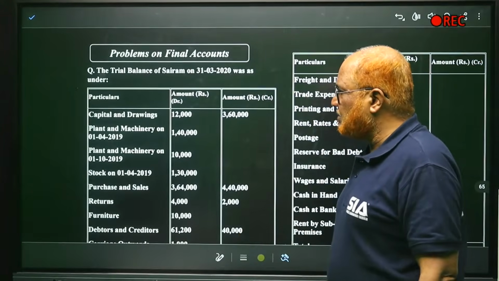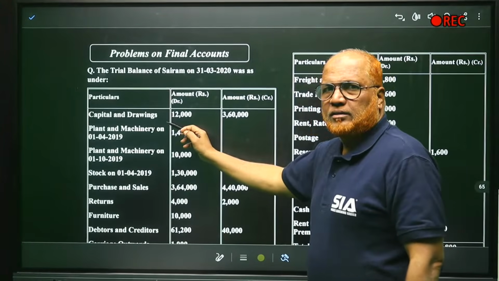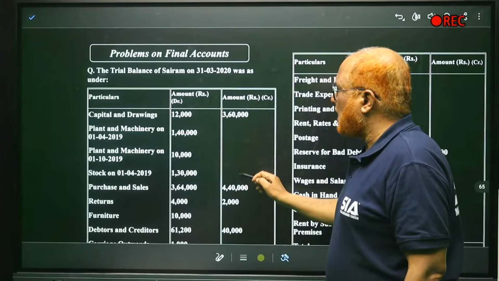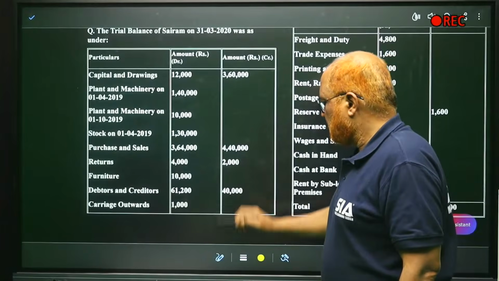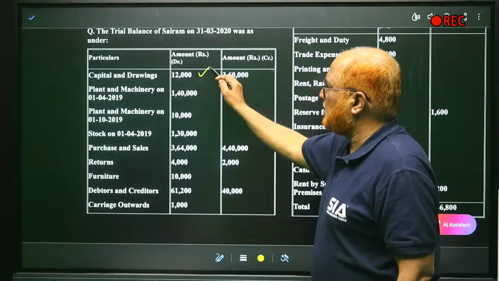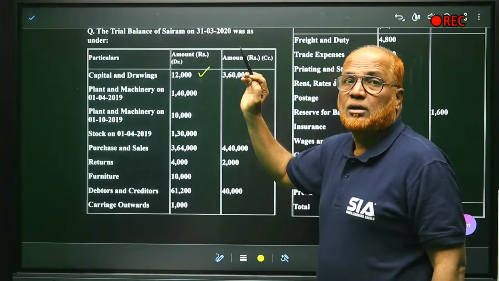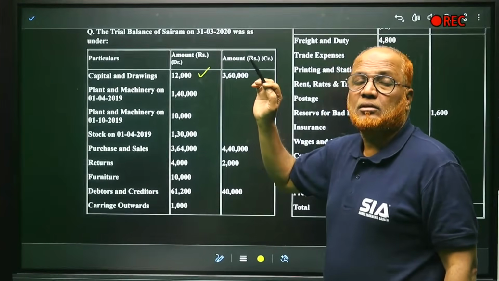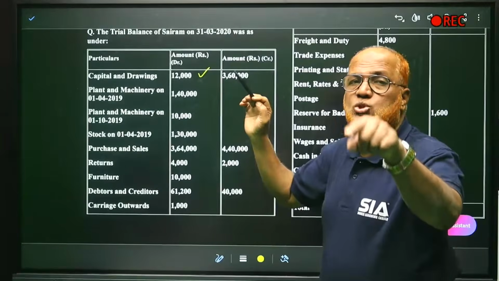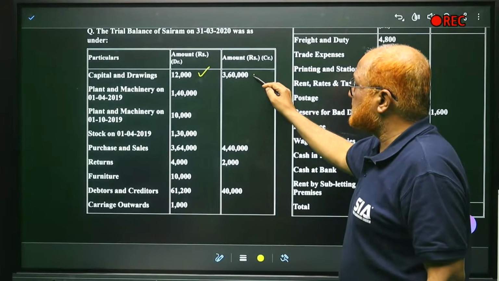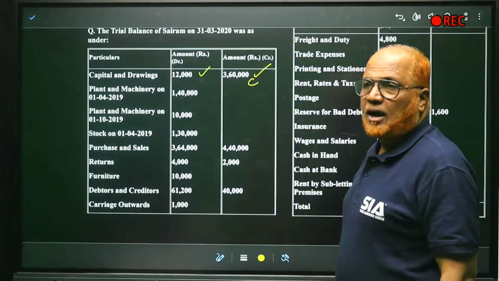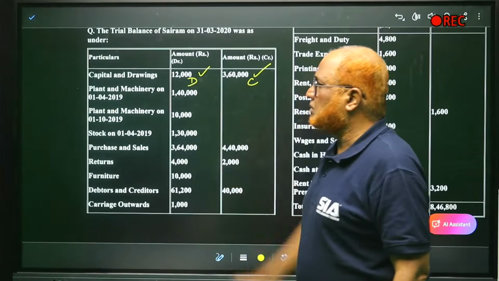So the trial balance is given, with capital and drawings. Debit side is drawings, not capital. Capital always shows a credit balance. So 3,60,000 is the capital and 12,000 is the drawings, right?